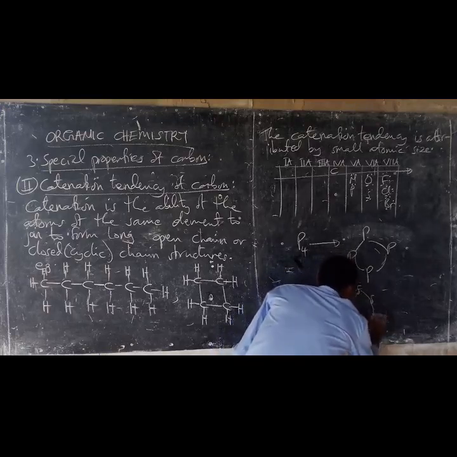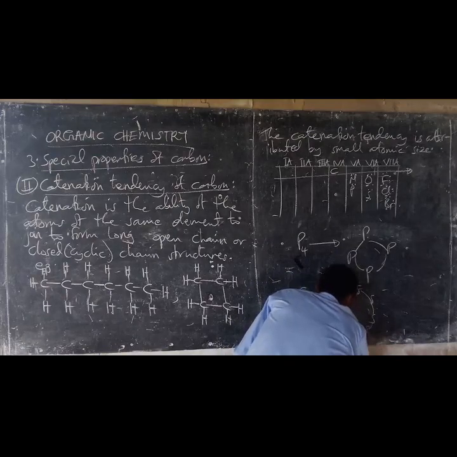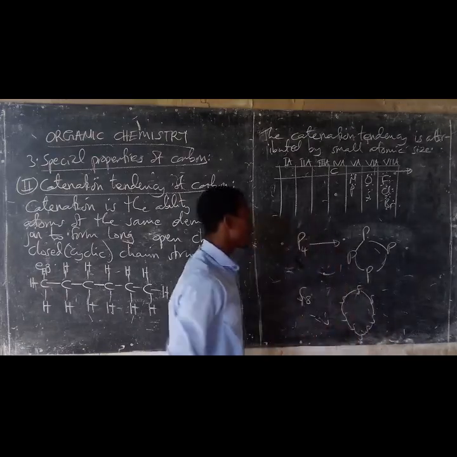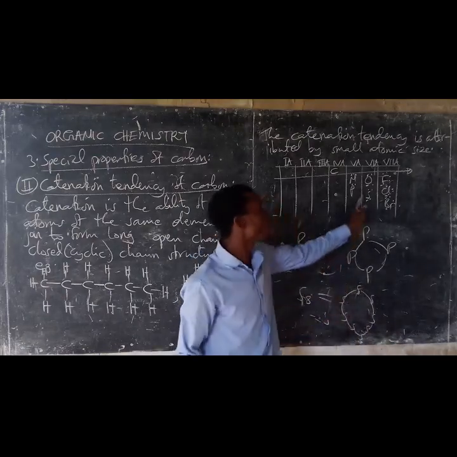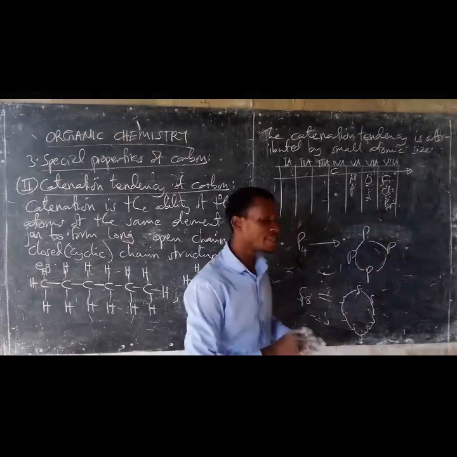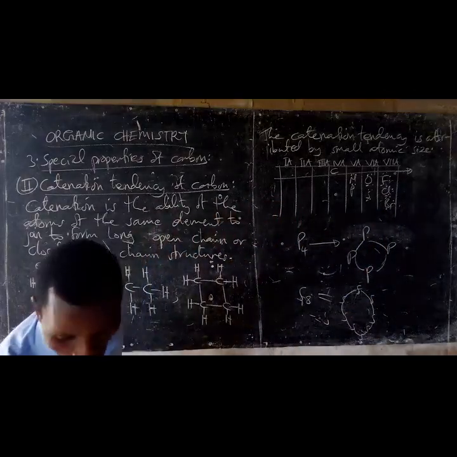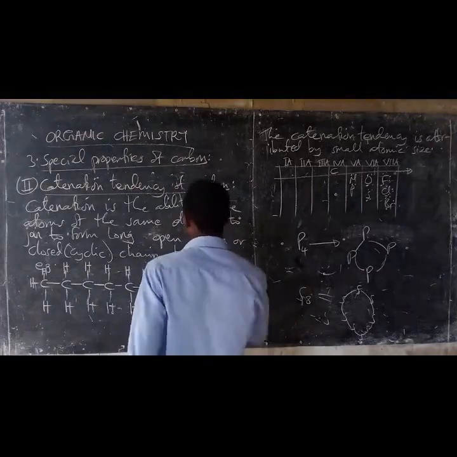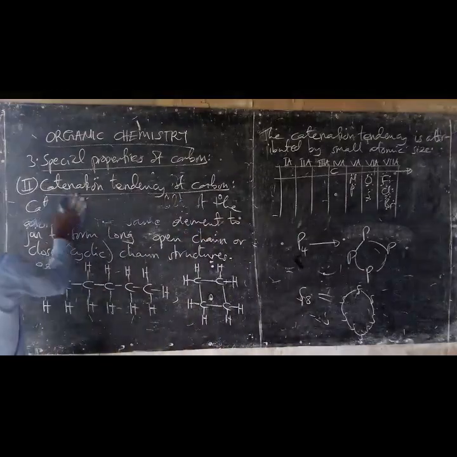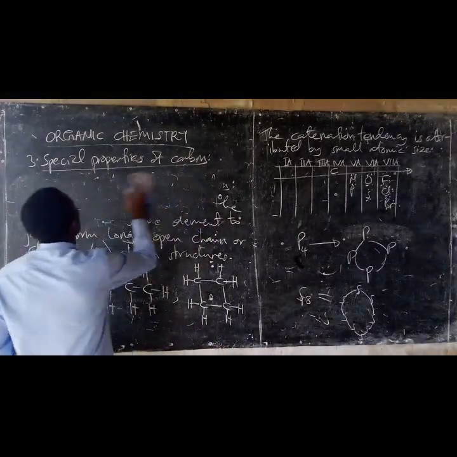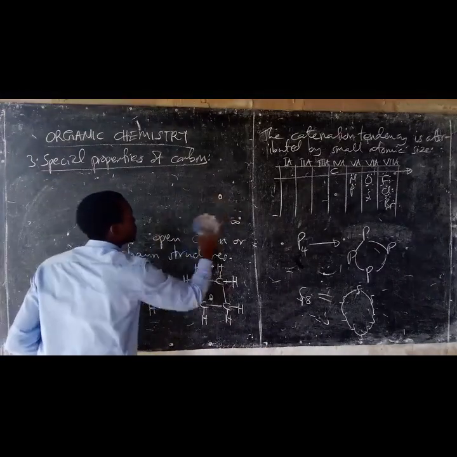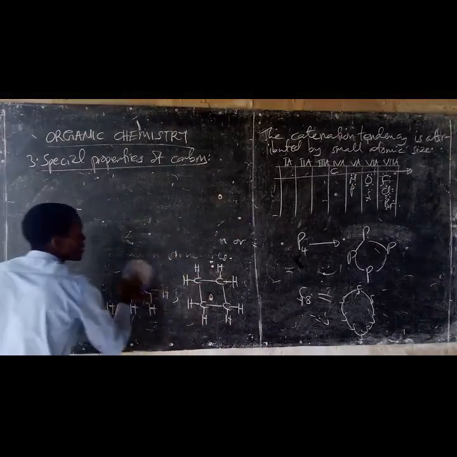They catenate up to 8 atoms. But atoms of other elements do not undergo catenation. That is the second one.